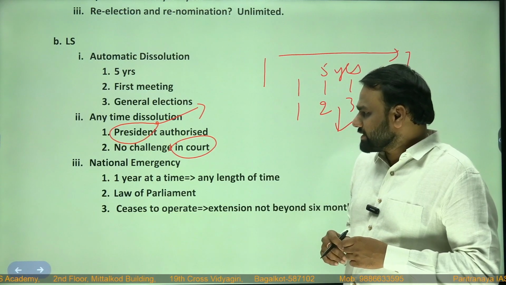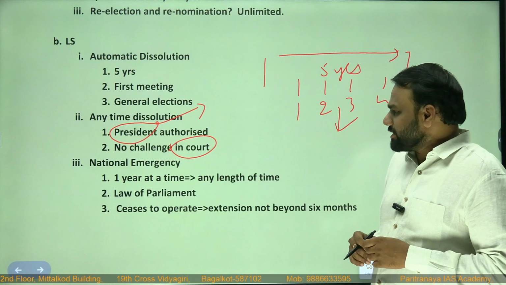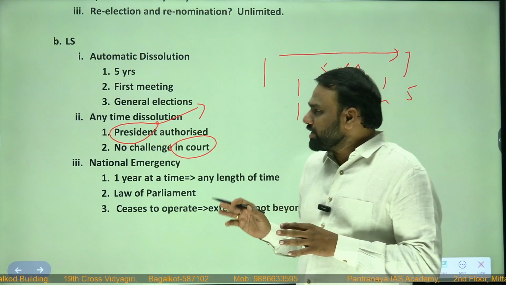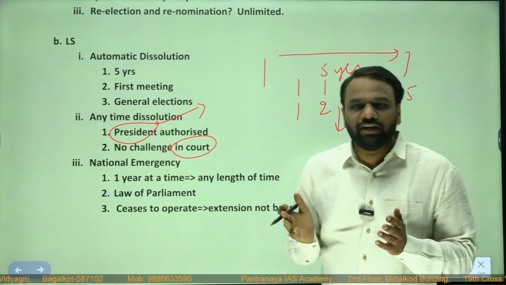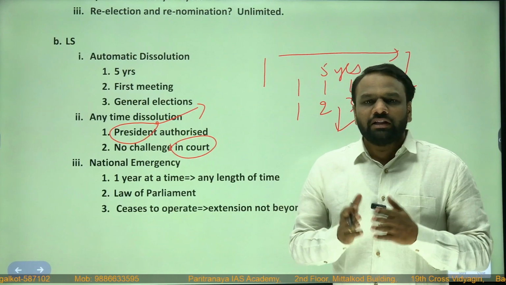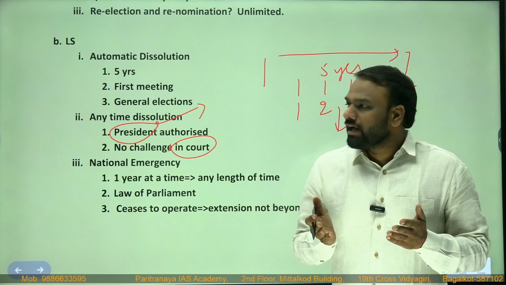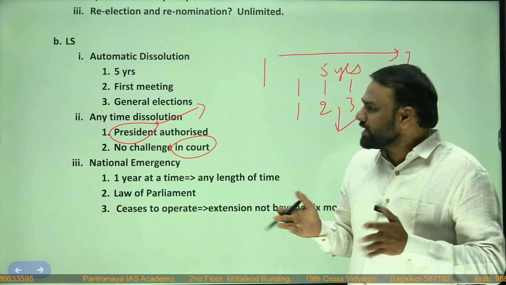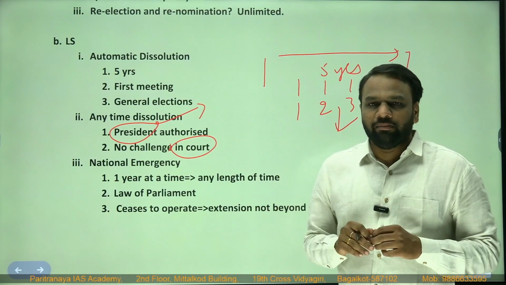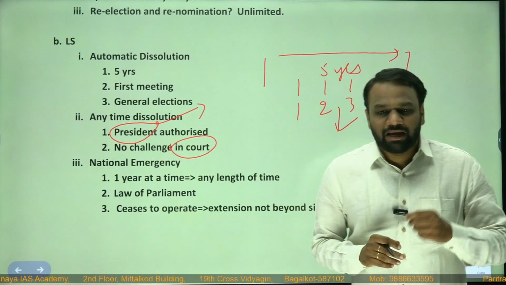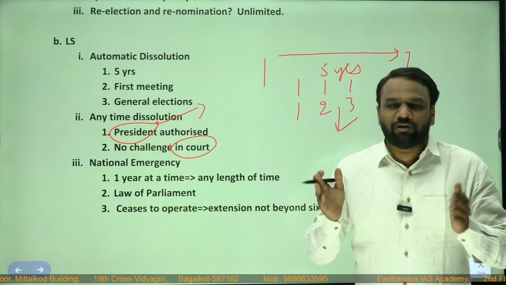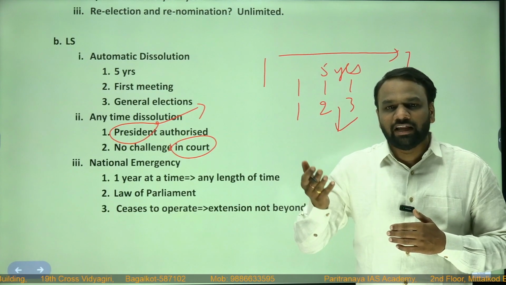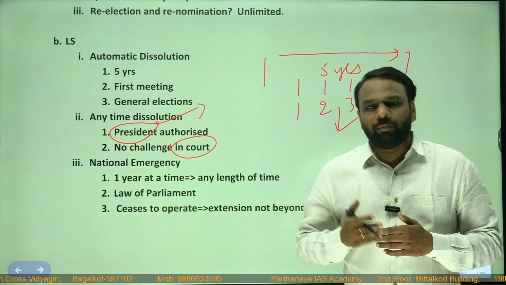Next, national emergency. As I mentioned, normally the life of Lok Sabha will be 5 years. At the end of 5 years, Lok Sabha will be dissolved, and the members of Lok Sabha will lose their membership. This is normal time. There are some times we call emergency situations. So what is that emergency? We have a separate topic for it, and we'll be discussing it in detail when we start discussing the topic called emergency.